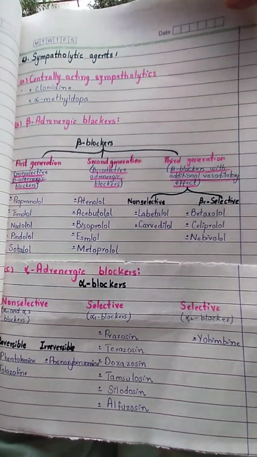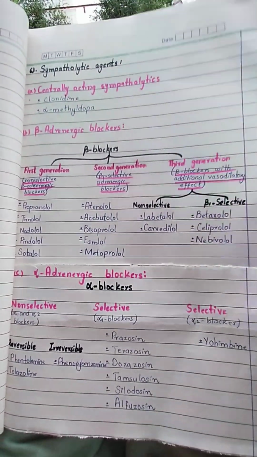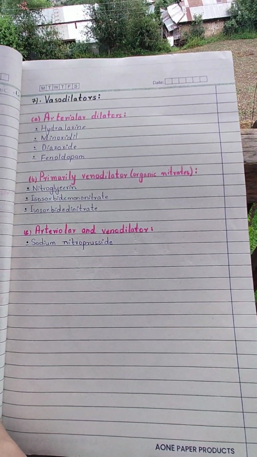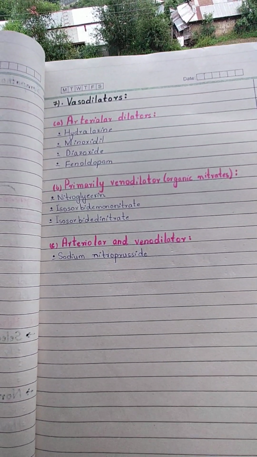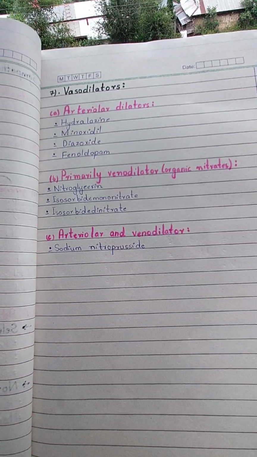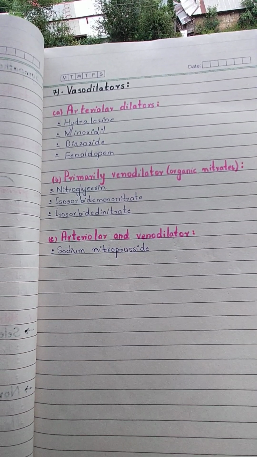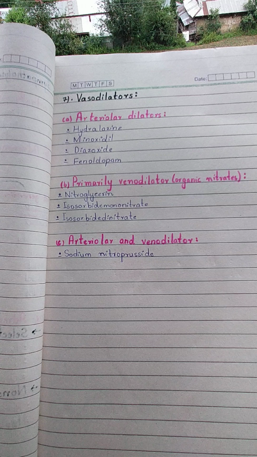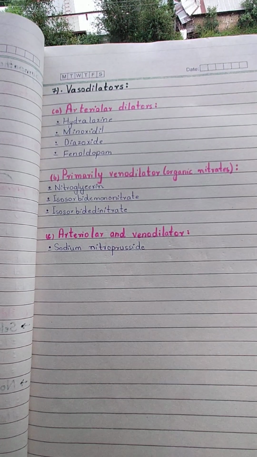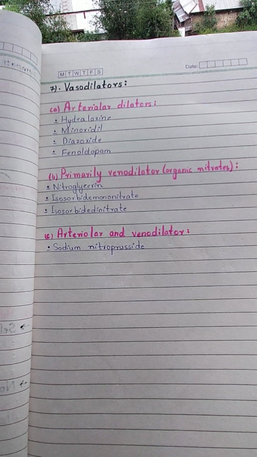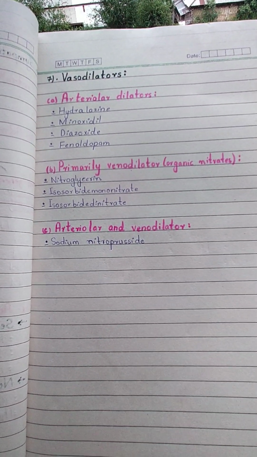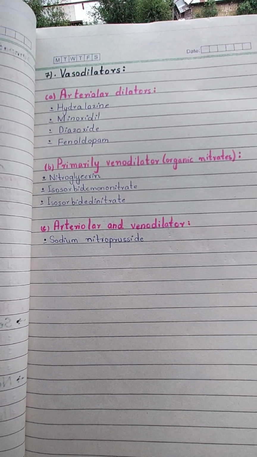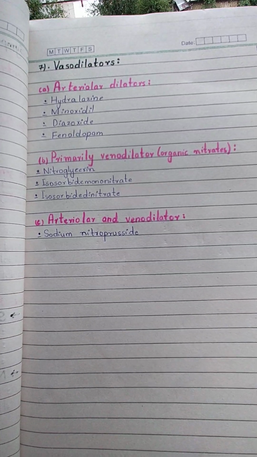And selective alpha 2 blocker is yohimbine. Now switch to the 7th and the last class of antihypertensive drugs, the vasodilators. Among vasodilators, we have studied that there are arteriolar dilators, venodilators and mixed ones. Arteriolar dilators are hydralazine, minoxidil, diazoxide and fenoldopam. Okay, arteriolar dilators dilate the arteries: hydralazine, minoxidil, diazoxide and fenoldopam.